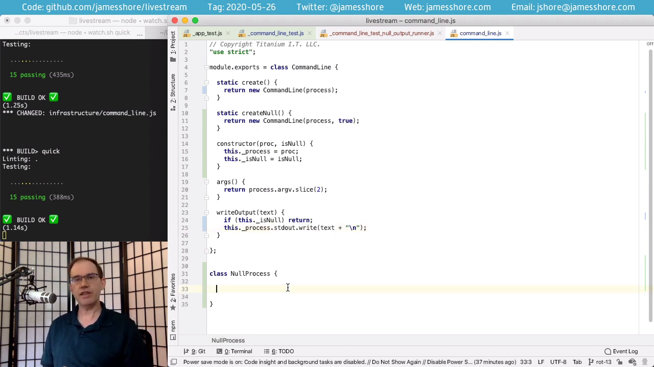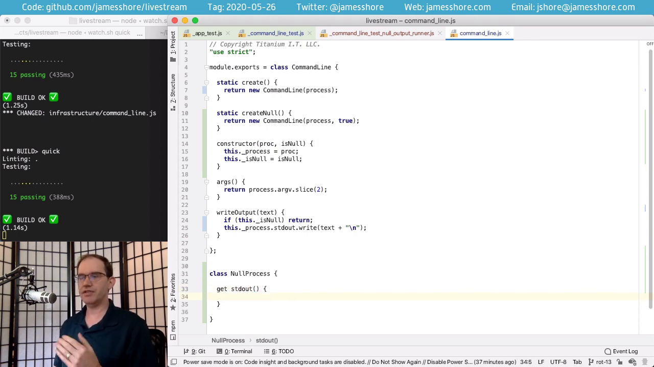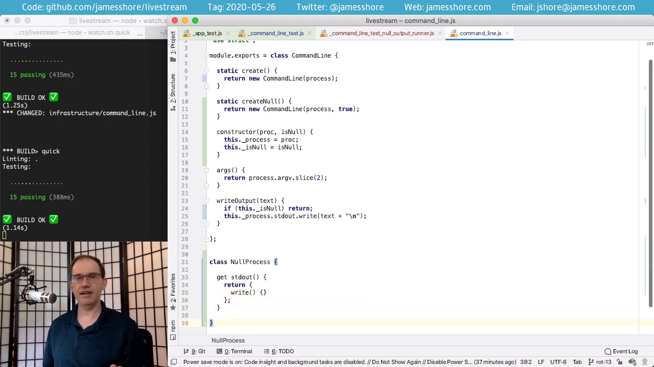Because that's the way this works, it actually turns out to be really easy to write these embedded stubs, because they're usually very, very small. We're going to write standard out. So this gives us the ability to get the standard out back. And then we'll have that return an object with a write function on it that does nothing. And that is it. That is all we need to do to stub out write output.